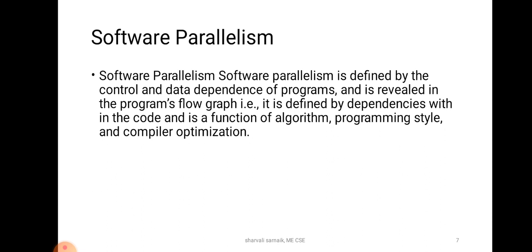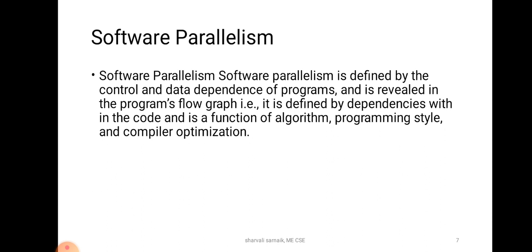The program flow graph displays the pattern of simultaneously executable operations. There will be a graph which shows the patterns of simultaneously executable operations. In both cases, we can use a dependency graph to identify the problem. So this is the part on hardware and software parallelism.